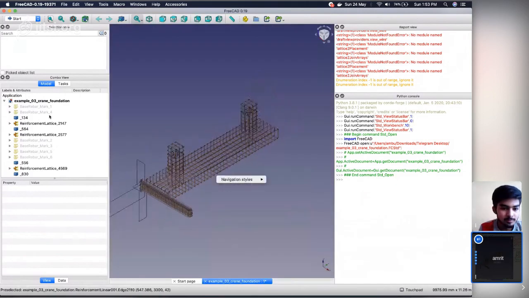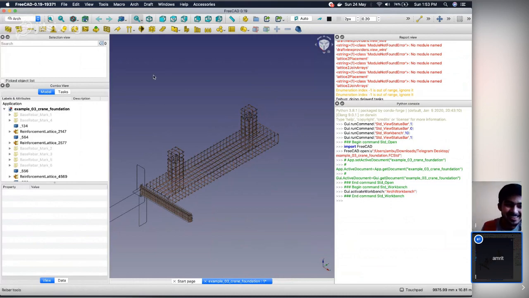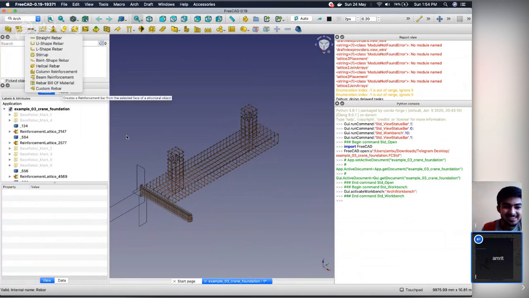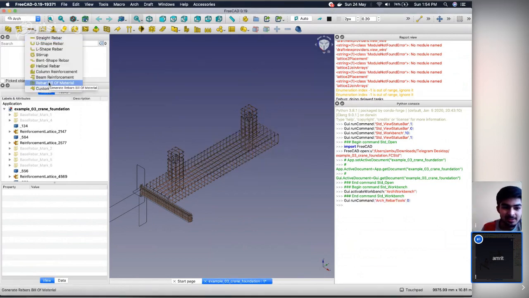So these are the reinforcements. I am waiting for the day when we have the reinforcement workbench here rather than an add-on. Okay, so I should click Beam Reinforcement, right? Rebar, or Bill of Material? Do I need to select something in the tree view? No, no, just click.